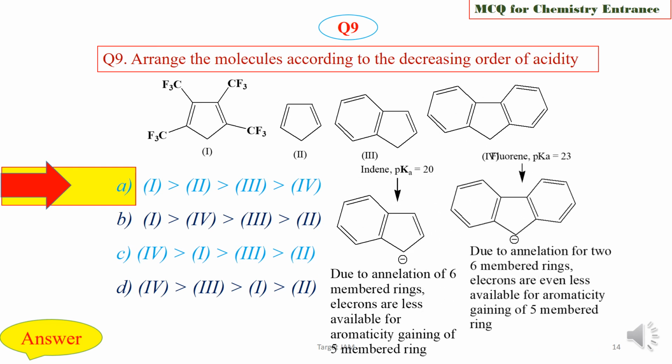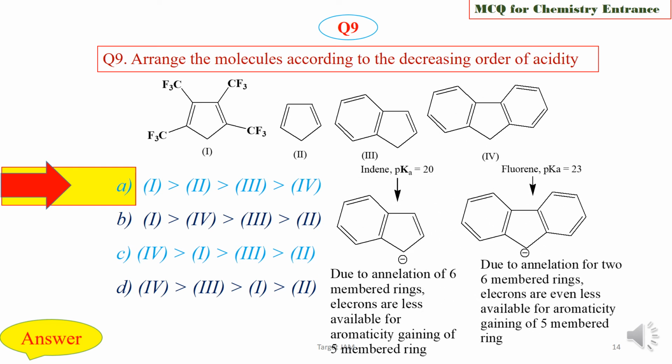And in case of fluorene, its pKa is 23, that is it is even less acidic. Due to annulation of 2 6-membered rings, the electrons are even less available for aromaticity gaining of the 5-membered ring. So the order is 1 greater than 2 greater than 3 greater than 4.